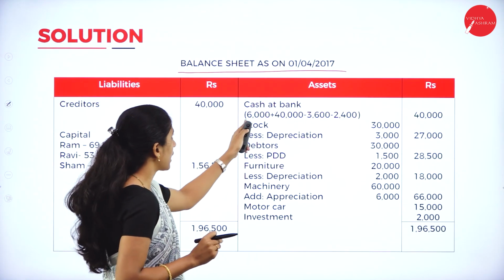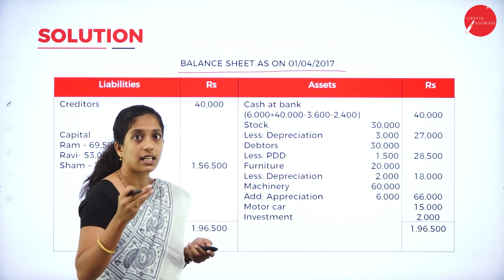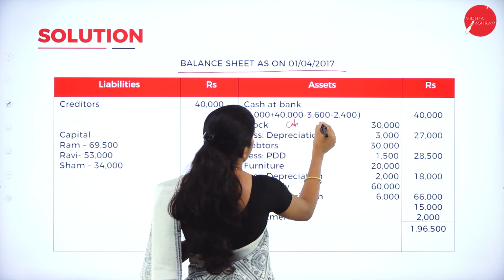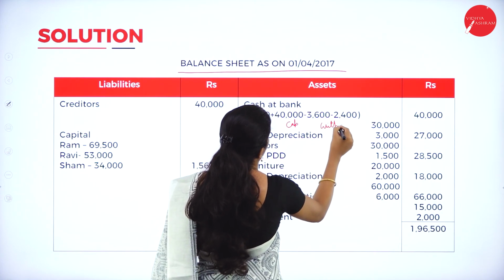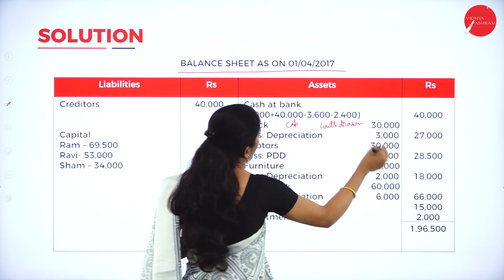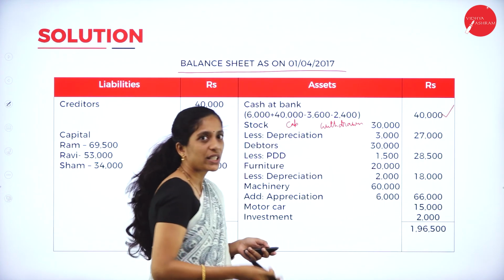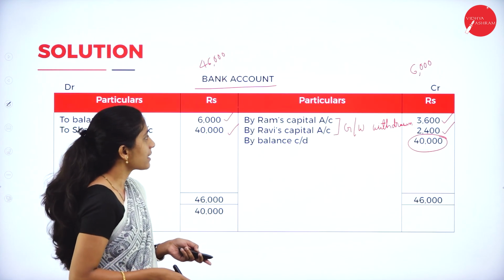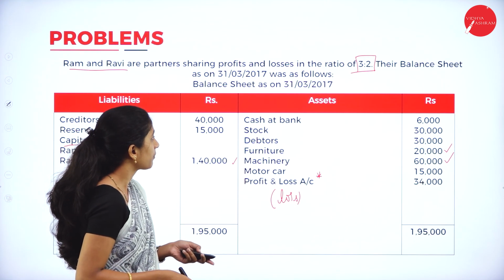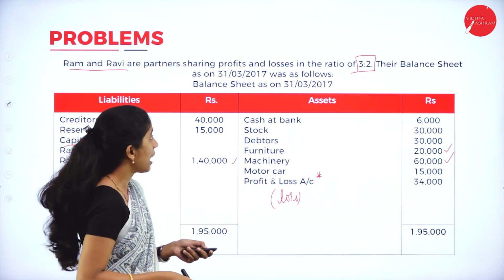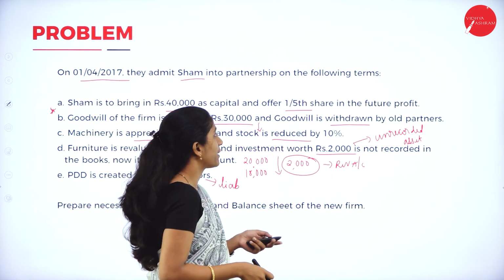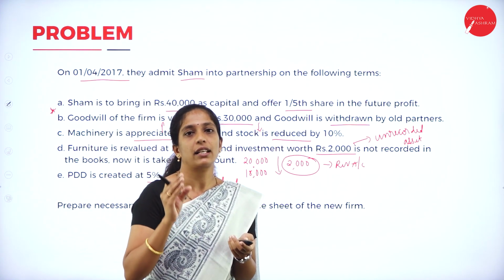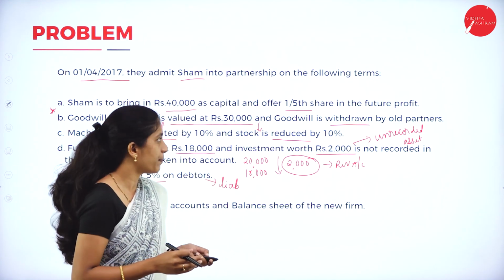Now we shall see how we have taken it. Cash at bank 6,000, which is given in the old balance sheet, plus the capital of the new partner, minus the goodwill withdrawn. When you total it, you will get 40,000, which is the balance of the bank account. Next, the next item in the old balance sheet is stock, 30,000. We have to see whether there is any adjustment relating to stock. Here they have told stock is reduced by 10%. It's nothing but depreciation, so minus that depreciation.